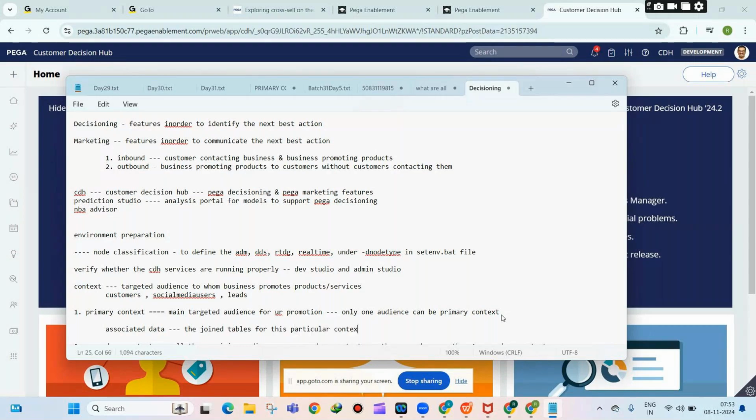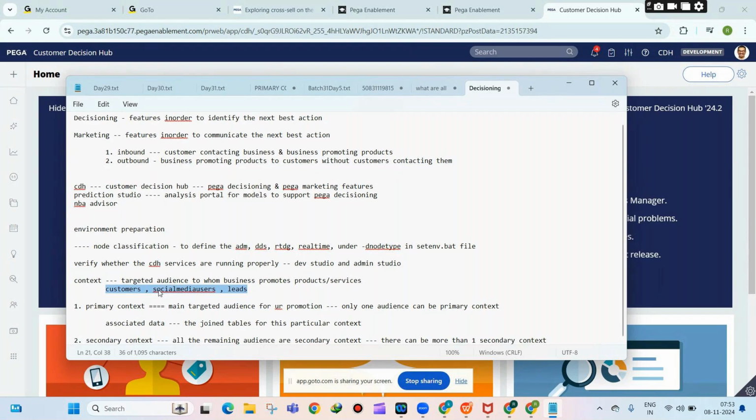See, that means, for example, let us say the business identified three types of contexts: customers, social media users, and leads. Out of these, let us say business is considering customers is the primary audience to whom they want to promote. That means main focus is customers, remaining are secondary focus.